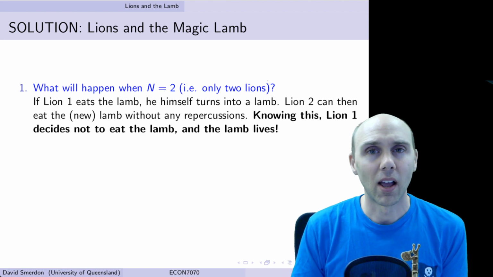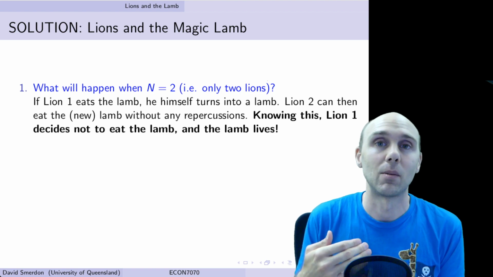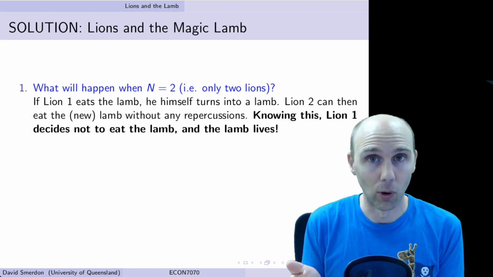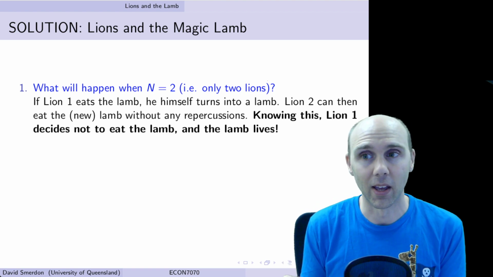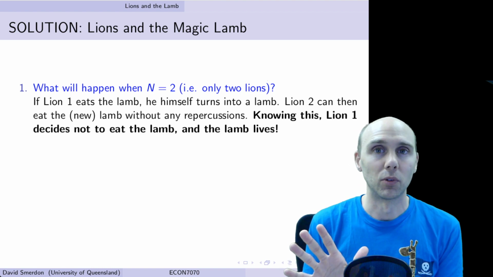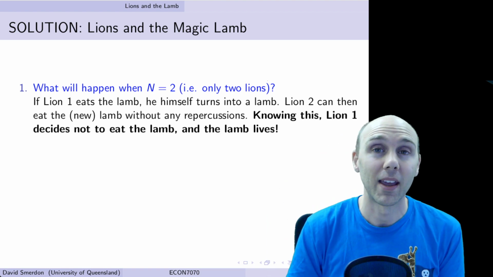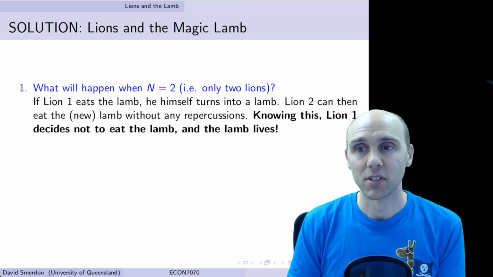And so what does Lion 2 do? Well, then Lion 2 is faced with exactly the same situation you were faced with before. And so we know what happens there. Lion 2's not going to eat the lamb. Nobody dares move towards the lamb. And our lamb lives. So exciting for the lamb. So with n equals 2, the lamb lives.